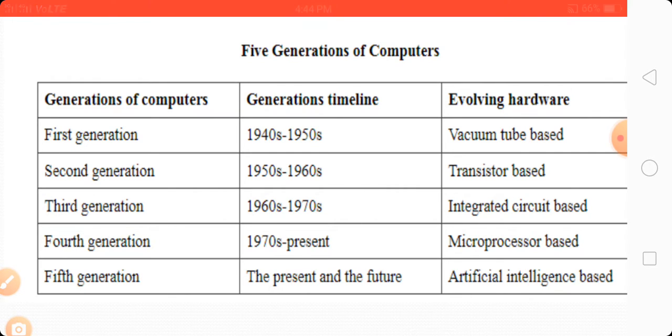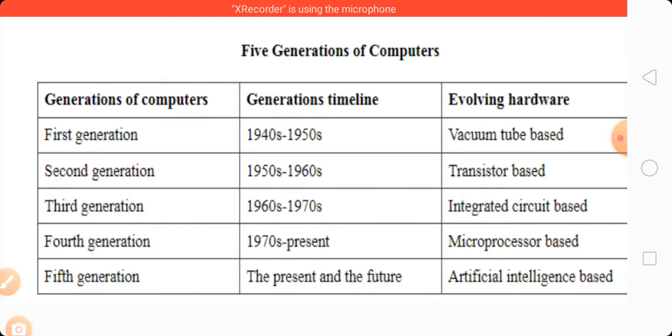Now the fifth generation, the present and the future, is the artificial intelligence based computer. So that is about the generations in short.